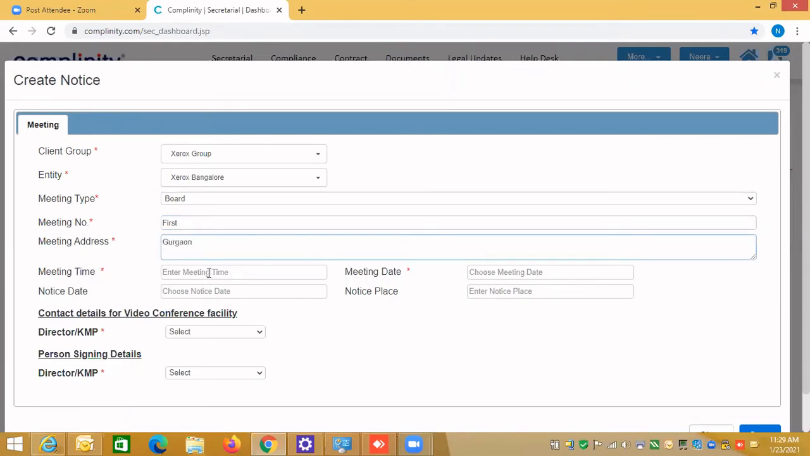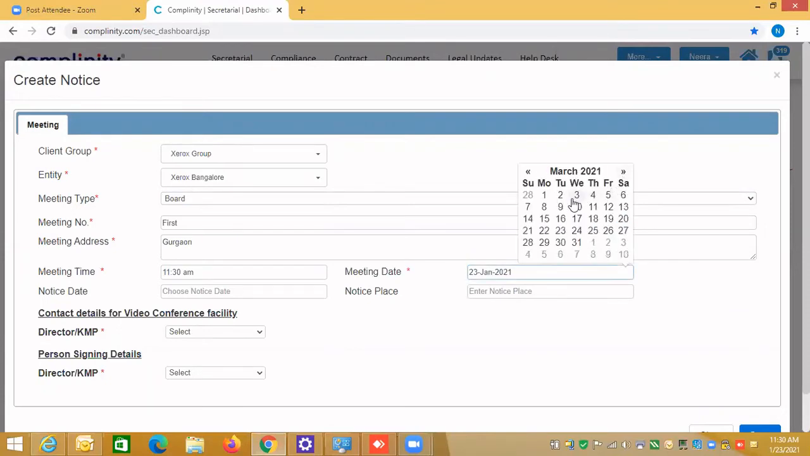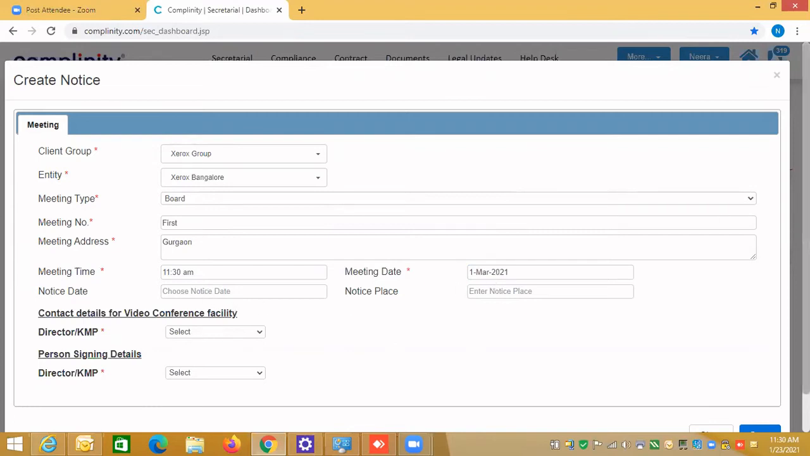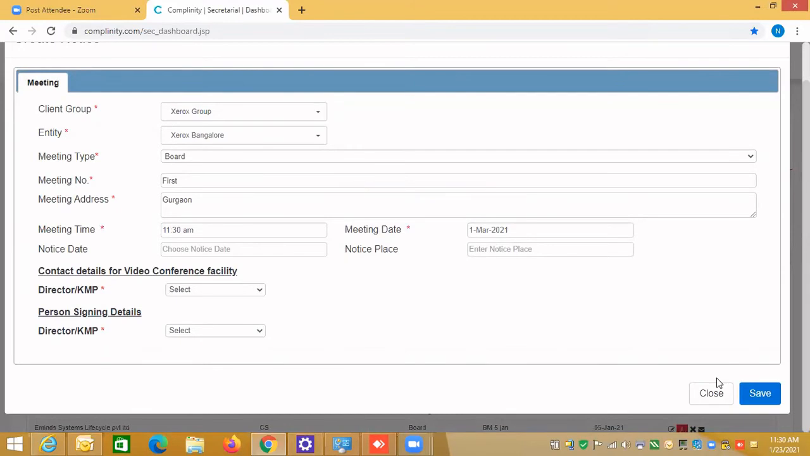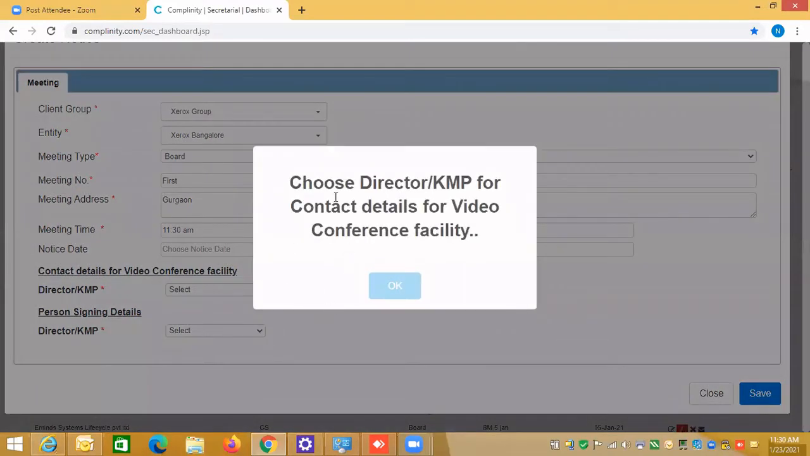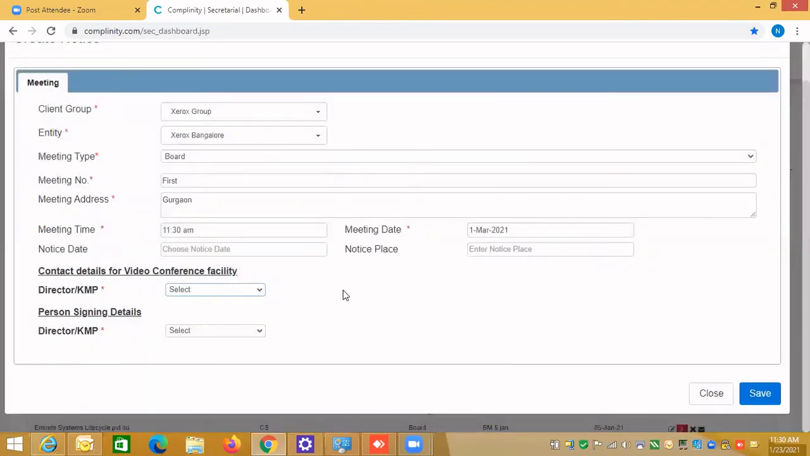You see these are mandatory, and I can select this or simply overwrite it. For the meeting date, I'm putting the 1st of March, so the first board meeting on the 1st of March. Then if I try to save it, it says choose director/KMP for the contact details for video conference. You know that for a board meeting, you need to have some person signing details, a director or the KMP, if you're joining through video or are not present.